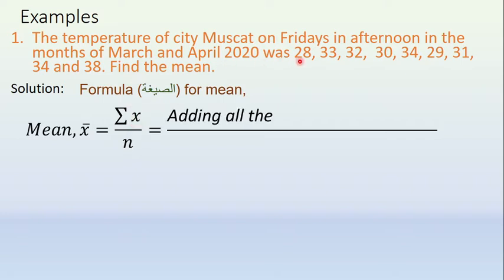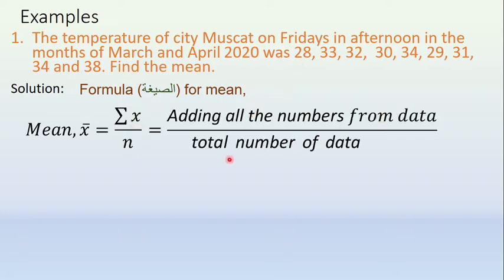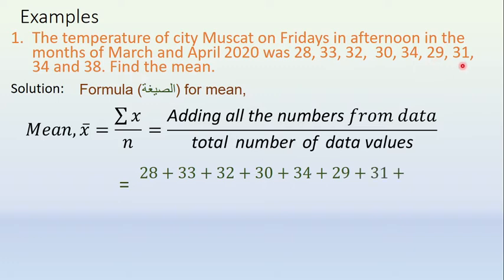Sigma is nothing but adding all the numbers from the data by total number of data values. This is step 1. Step 2, add these values: 28 plus 33 plus 32 plus 30, 34, 29, 31, 34 plus 38. Add all this, adding all the numbers.